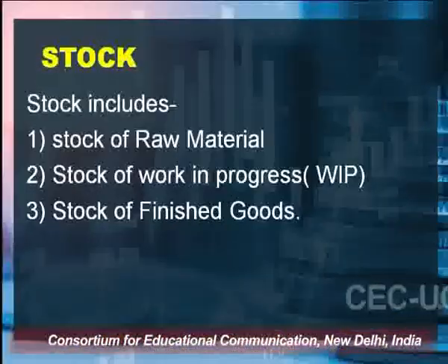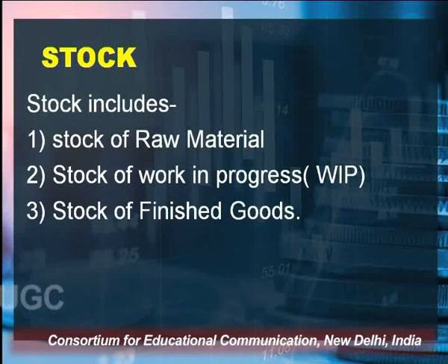We classify, for a manufacturing firm, stock into three categories. The first one is stock of raw material, stock of work in progress, stock of finished goods. Let's take an example here. If you are into the manufacturing of furniture, then wood and other material which is required for the manufacturing of that furniture would be treated as a raw material, and after some processing, that stock would be known as a stock of work in progress.